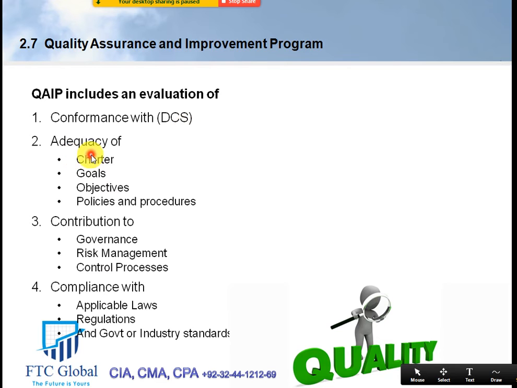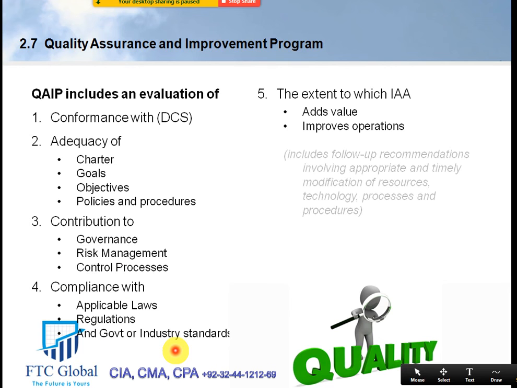To what extent are the charter, goals and objectives and policies, procedures of the internal audit department adequate? To what extent have we contributed in improving the governance, risk management and control process of the company? And to what extent have we complied with the applicable laws on our work, regulations, or any industry or government standards? And then finally, to what extent have I added value and improved the operations of the business?